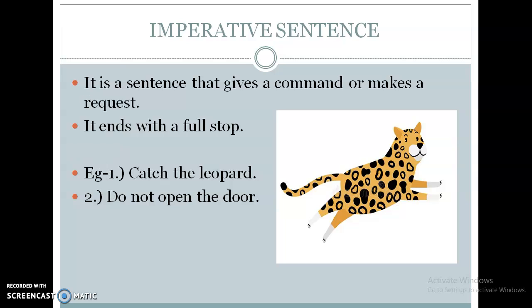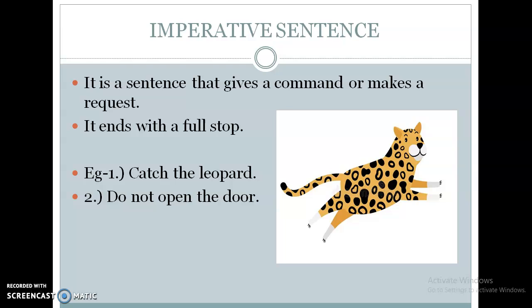Next is imperative sentence. It is a sentence that gives a command or makes a request. Those sentences which give us a command or make a request are known as imperative sentences. This type of sentence also ends with a full stop. Example, catch the leopard, do not open the door. All these sentences are giving us commands.